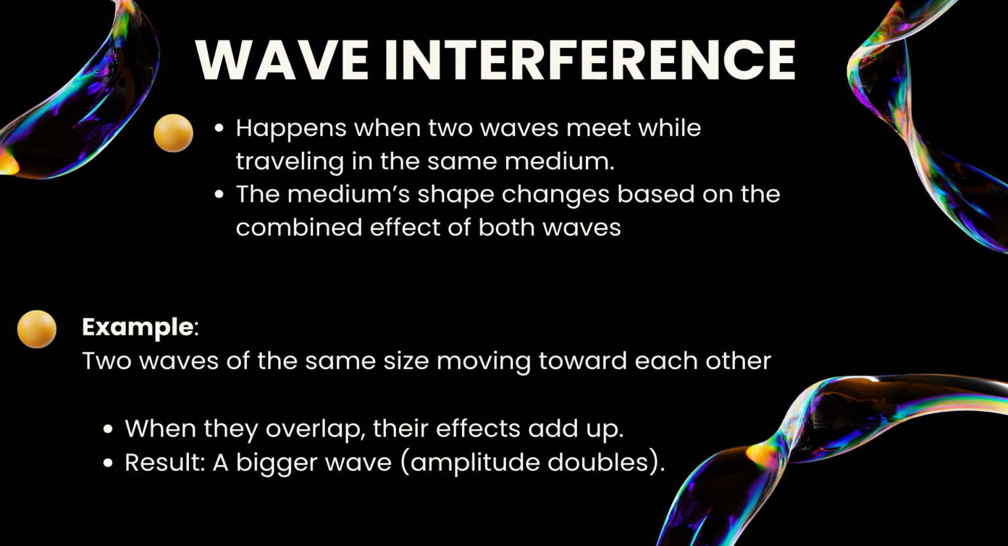So, wave interference happens when two waves meet while traveling in the same medium. The shape of the wave changes depending on how the two waves combine. If two waves move toward each other and meet, their effects can add up, making a bigger wave with a double amplitude. This is called constructive interference.